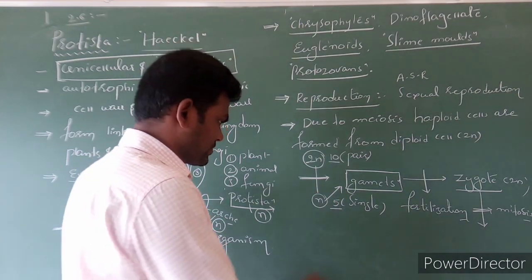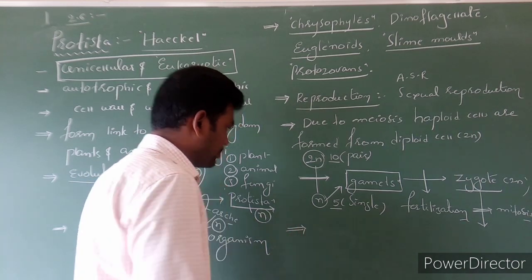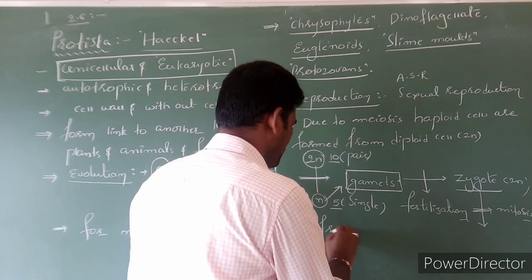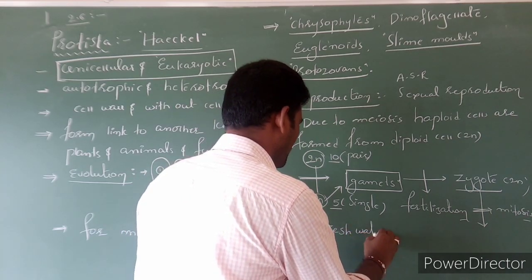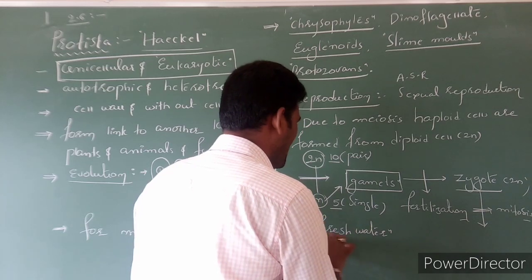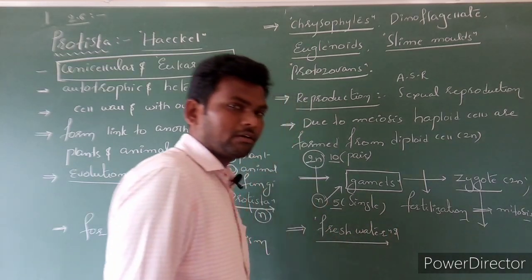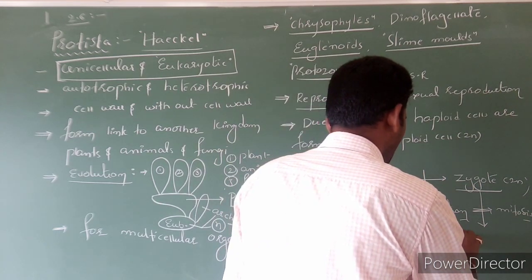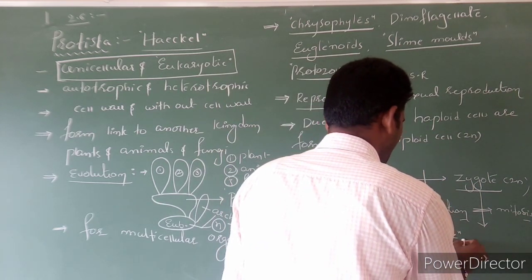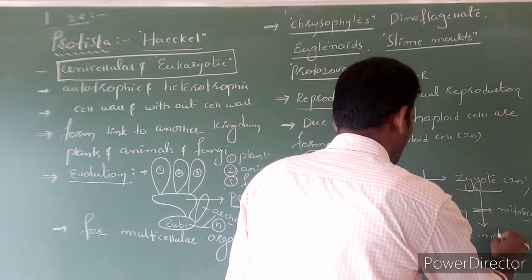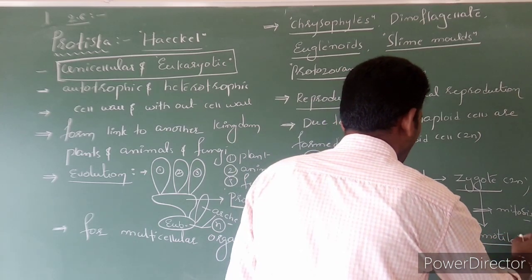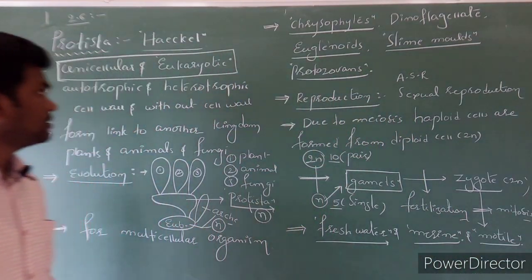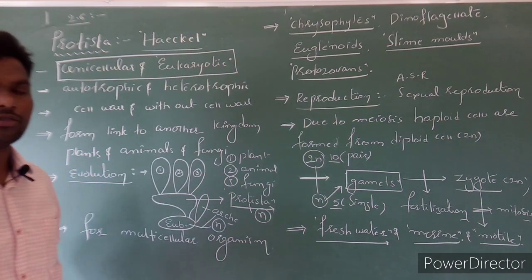Clear? Next. Most of the organisms of Protista are freshwater aquatic organisms, mostly freshwater, and some are marine in nature, as well as motile and non-motile also. Clear? So this is the entire general characters of Protista.